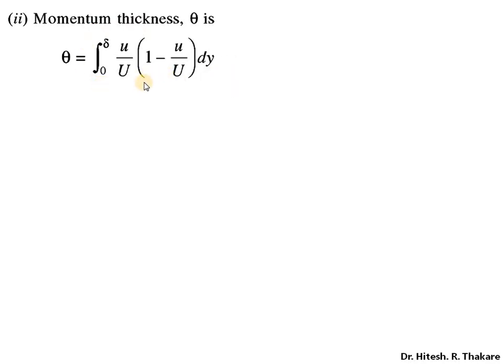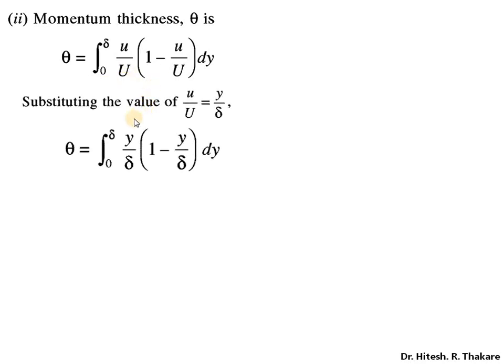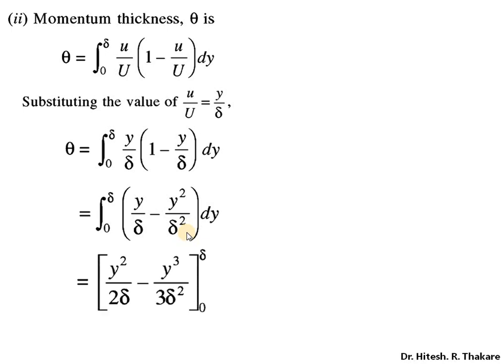So simply again recall, this is displacement thickness, multiply it by u upon U, you get the momentum thickness. We will take this term inside the bracket and then perform the integration. So substituting the value as y by delta, we get y by delta into the bracket 1 minus y by delta. Take it inside the bracket, so we get y by delta minus y by delta multiplied by y by delta, so we get y square upon delta square.